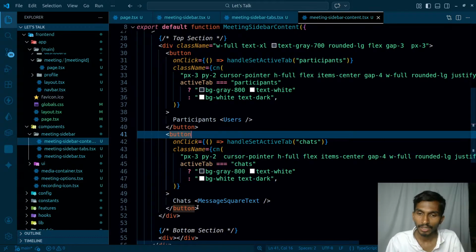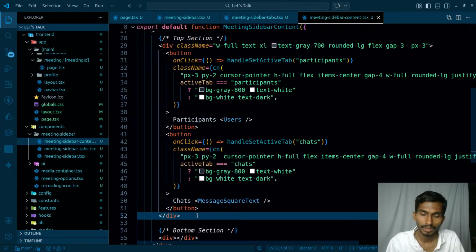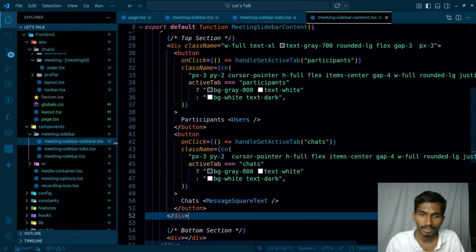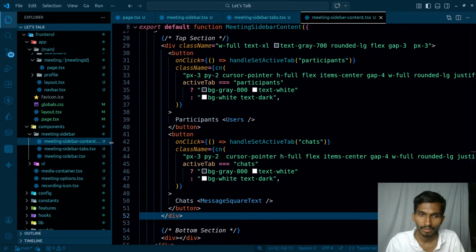So inside meeting sidebar I have these tabs. So meeting sidebar content, meeting active tabs.